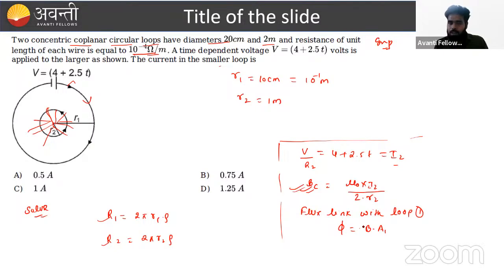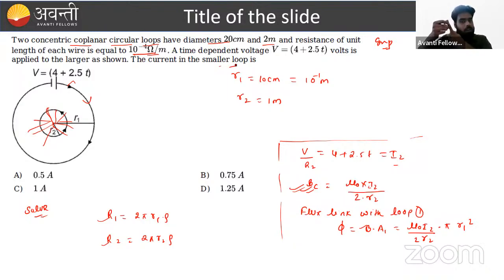We will get the value of B. We just put the value of B here. This value is nothing but mu2 I2 upon 2 R2 into area 1. That area 1 is nothing but pi R1 square. Okay, sir, what do we have to do next? We get phi, and then we have to find out the current.